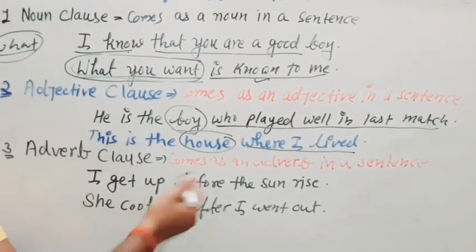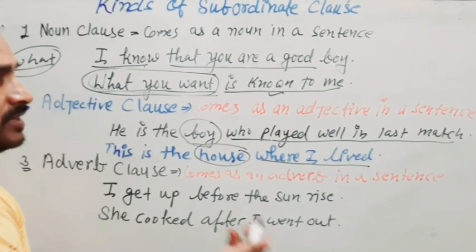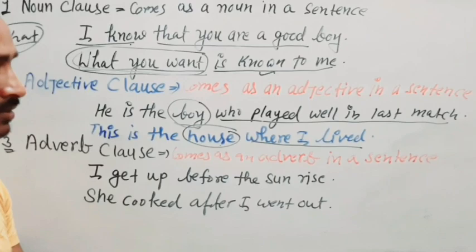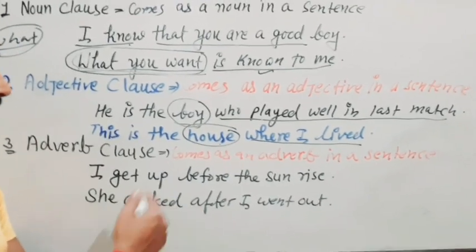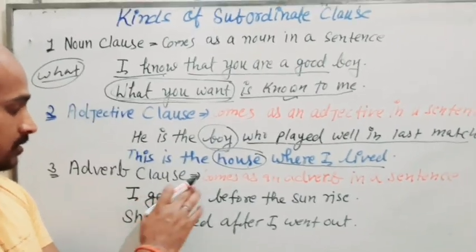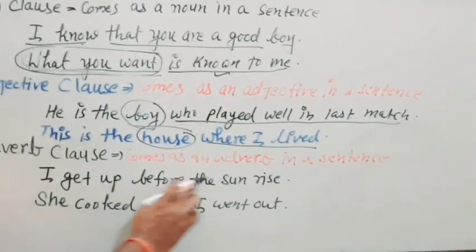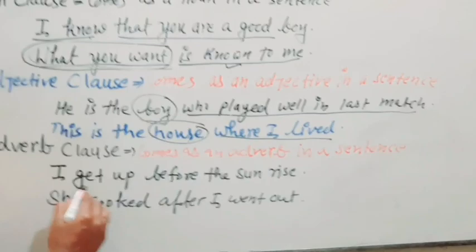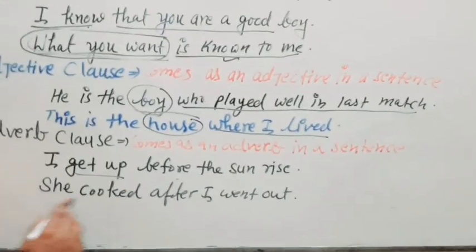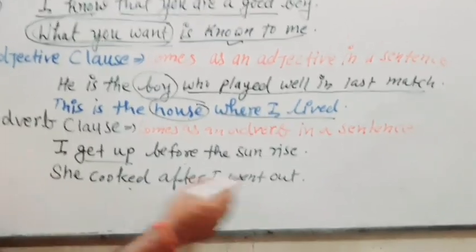Okay, now adverb clause. An adverb is something which denotes a verb, or which defines a verb. So, I get up before the sunrise. So I get up when? Before the sunrise. She cooked when? After I went out.